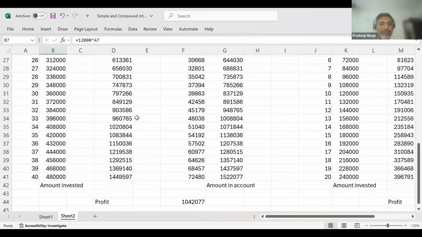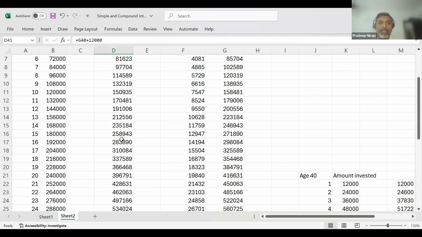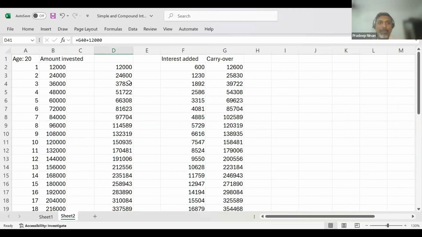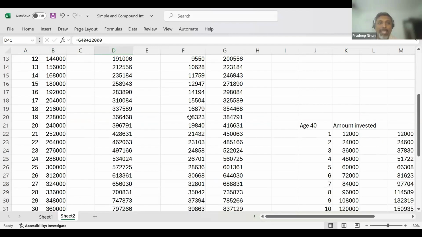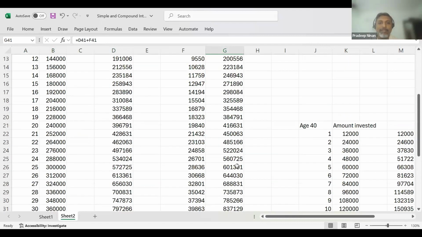And by the end of 40 years, at retirement, when he is 60 years old and he wants to retire, he put in 4,80,000 rupees, 1,000 rupees every month. But that amount has increased to almost 14.5 lakhs. Just compounding every year, compounding. With the interest getting added, it is now almost 15 lakhs.